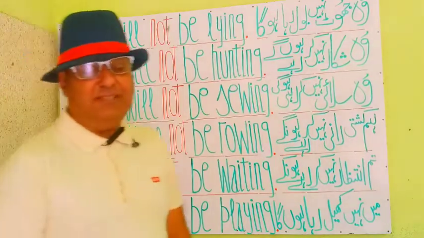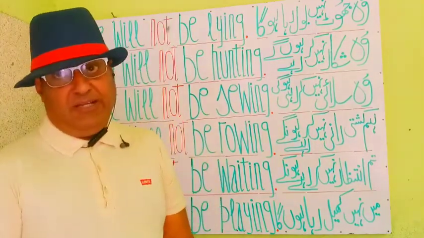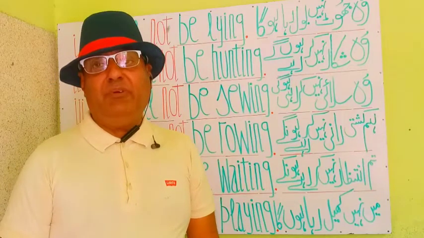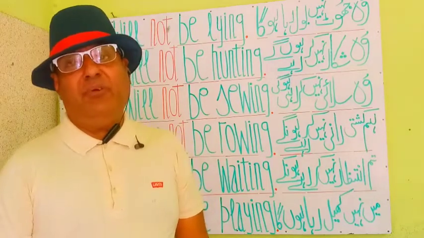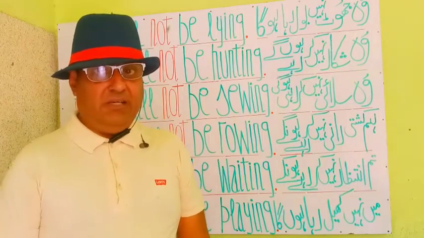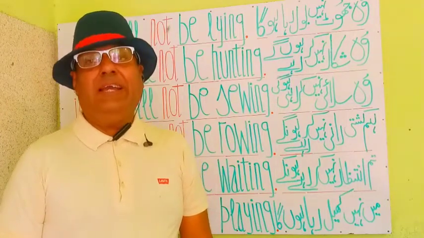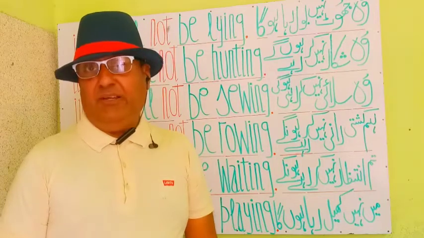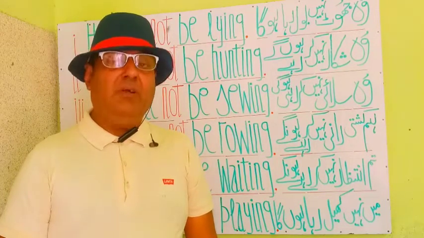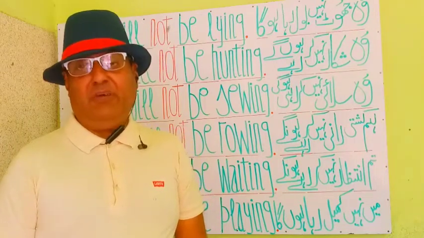Here you are my students. You see these last two statements, two sentences. You will not be waiting. In this statement, it indicates that the continuity of verb is shown being done in a future time. It indicates that the verb will continue in a future time, in coming time.